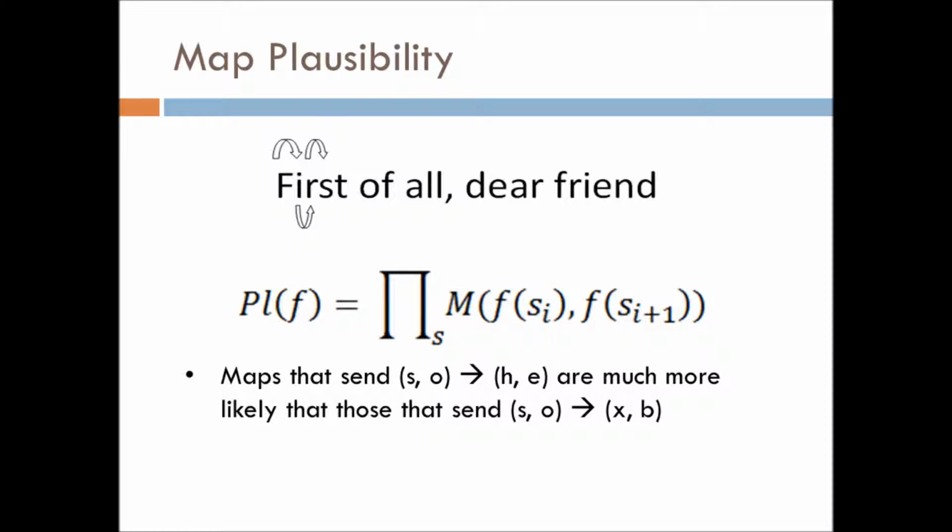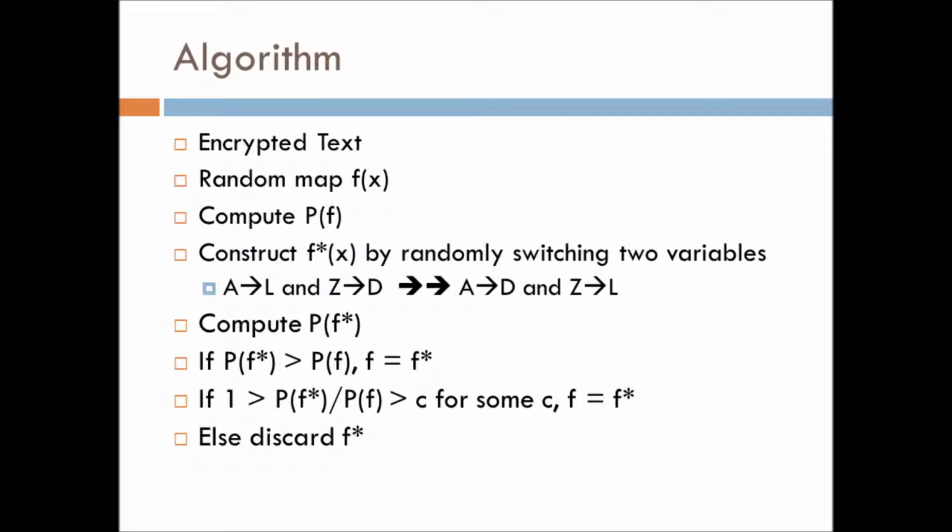However, if F maps SO to XB, we would surely throw it out. Once we've established a method for characterizing each map, it is time to devise an algorithm for predicting the best map possible. We proceed to follow the standard MCMC method as outlined. Begin with the encrypted text, then guess a random mapping F. Compute the plausibility of F as previously defined.